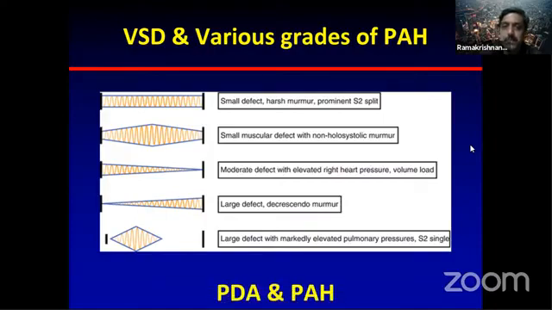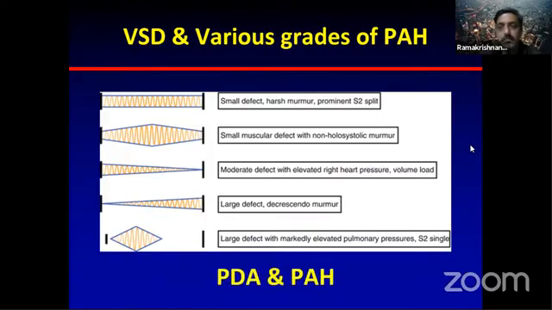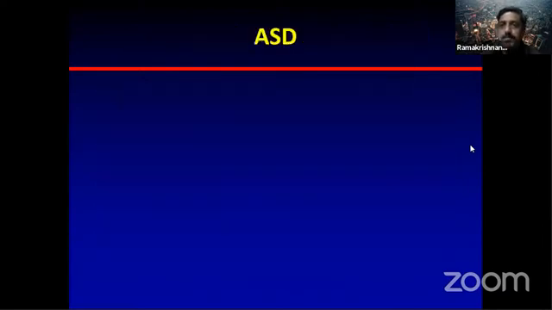The same thing happens in PDA with PH. As the PH increases in a PDA, the murmur starts getting eaten from the right side. That means the diastolic murmurs come down, and only systolic flow murmurs are heard. After that, no murmur can be heard in PDA either. When there is a large PDA with severe PH, almost like Eisenmenger syndrome, you can't find any murmur.